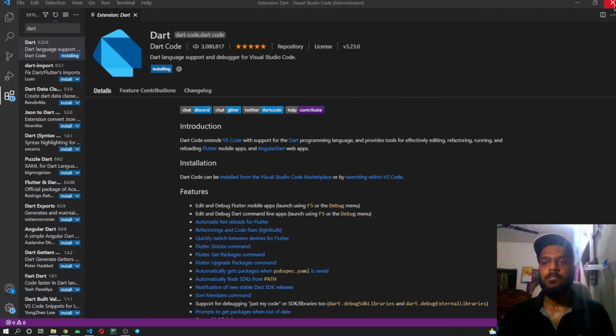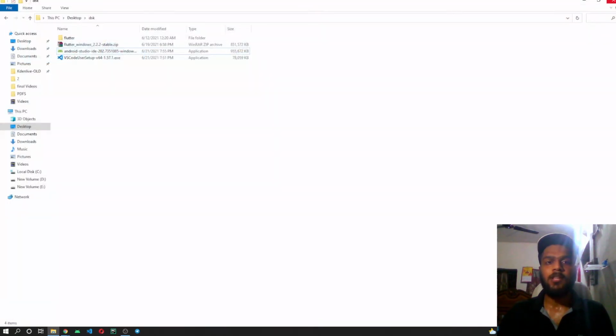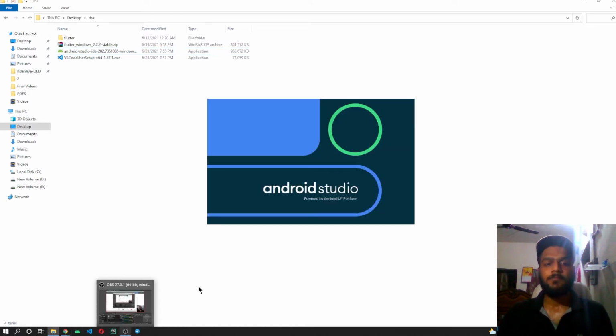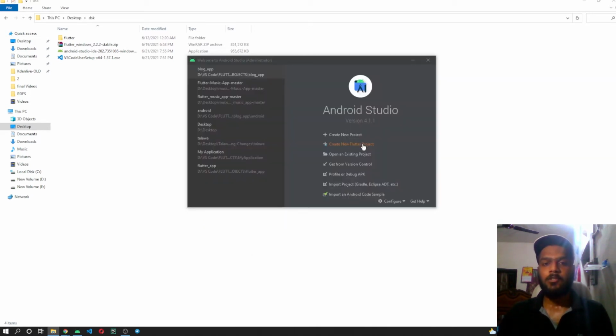So let me close this VS Code for now. As we were closing, you can see that it has shown me an update that Dart has also been installed and it requires a reload. I won't be reloading it now, as we are going to close this VS Code and start with the Android Studio emulator setup. So I'll be opening Android Studio again, creating a new Flutter project.